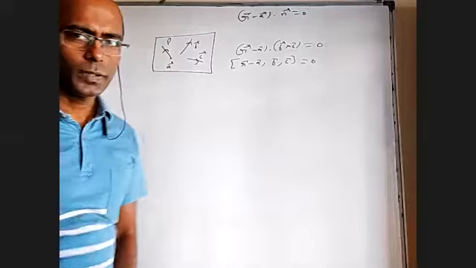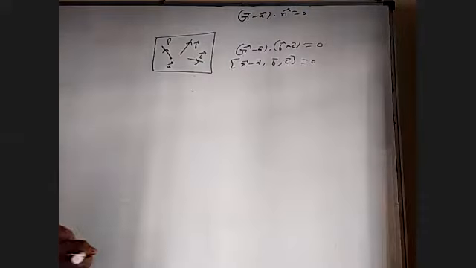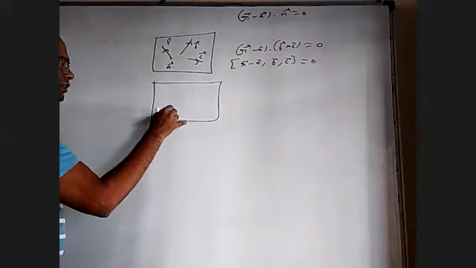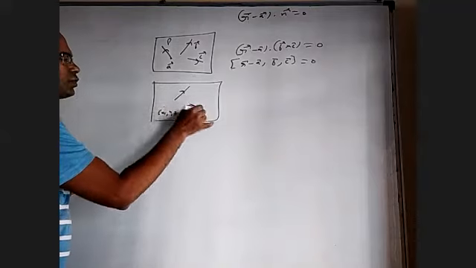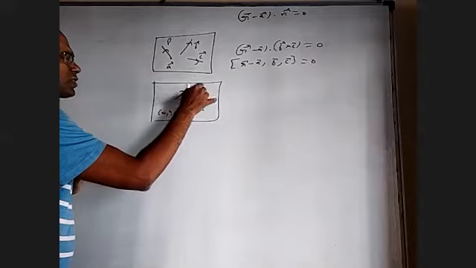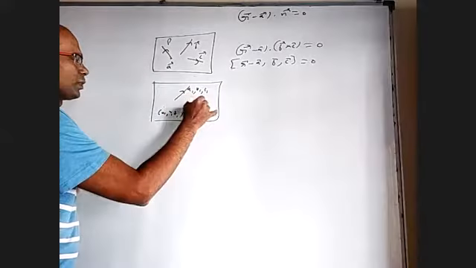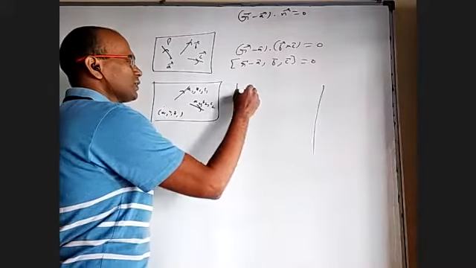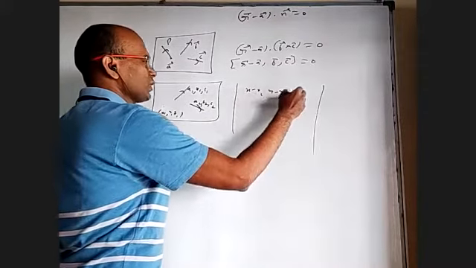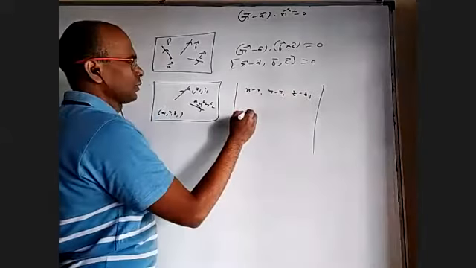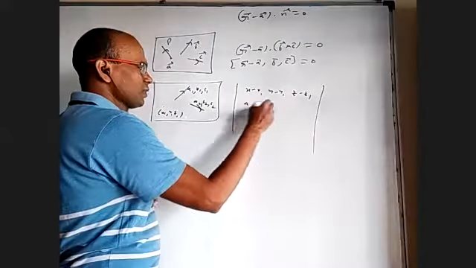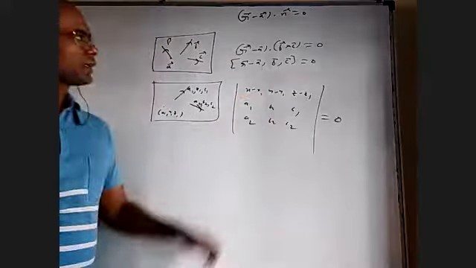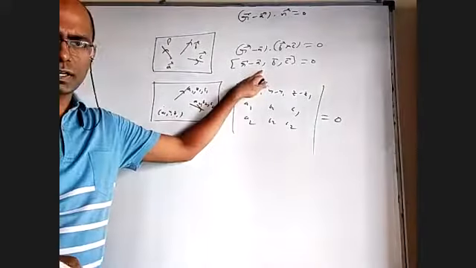What is the same formula that you have in 3D geometry? If there is a point x1, y1, z1 and there are two lines with the DRs a1, b1, c1 and a2, b2, c2, then the equation of the plane is the determinant with rows x minus x1, y minus y1, z minus z1; a1, b1, c1; a2, b2, c2 equal to 0. That is nothing but this box only, this scalar triple product only.